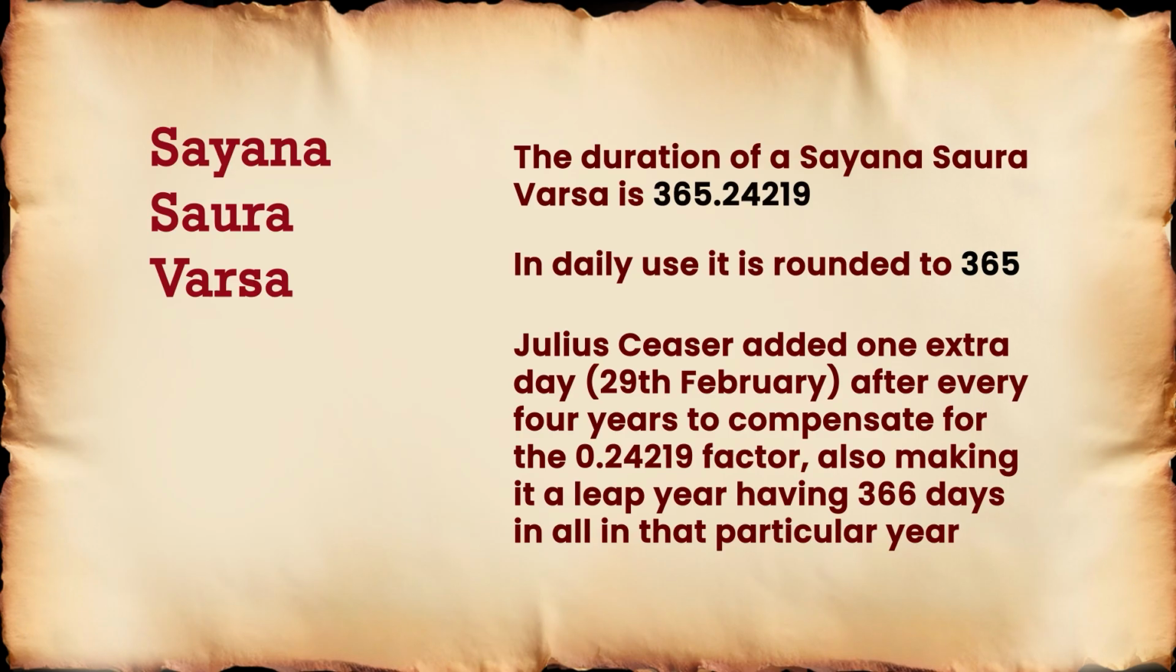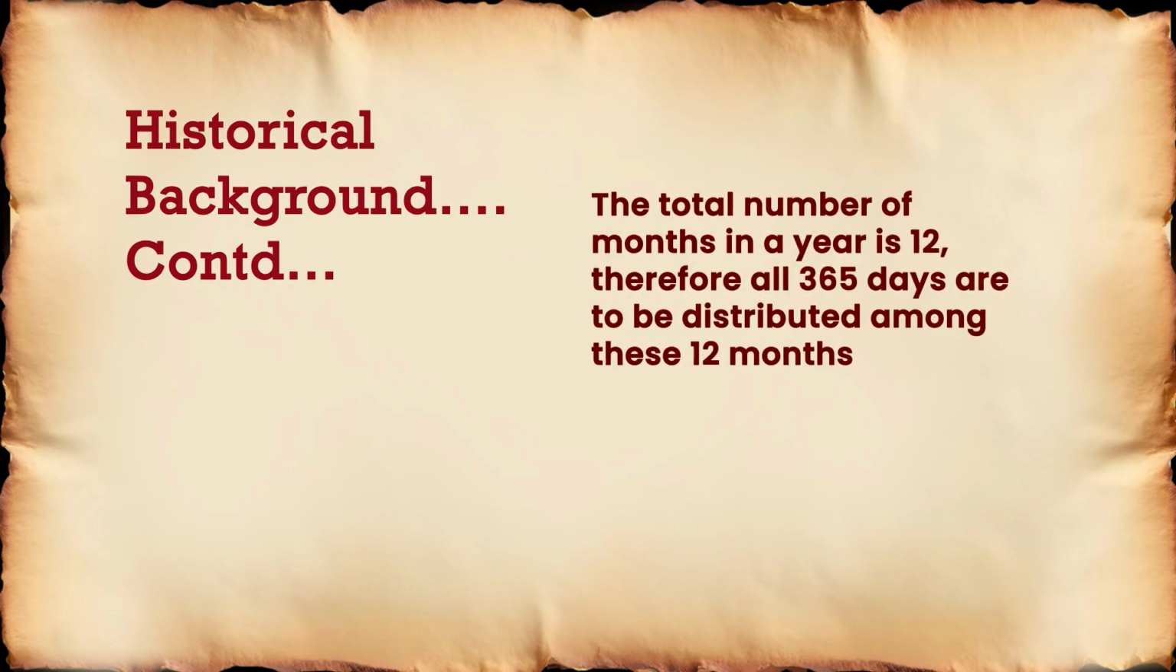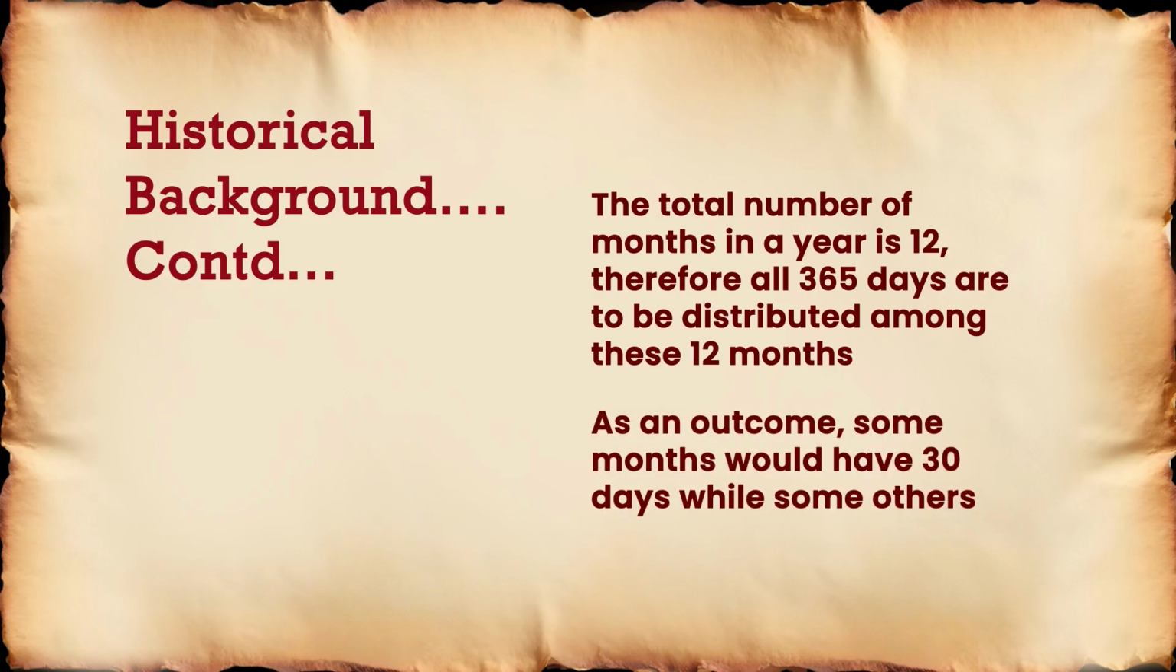Therefore, Julius Caesar added one extra day, that is 29th of February, after every 4 years to compensate for the 0.24219 factor, also making it a leap year having 366 days in all in that particular year. The total number of months in a year is 12. Therefore, all 365 days are to be distributed among these 12 months. As an outcome, some months would have 30 days while some others would have 31 days.